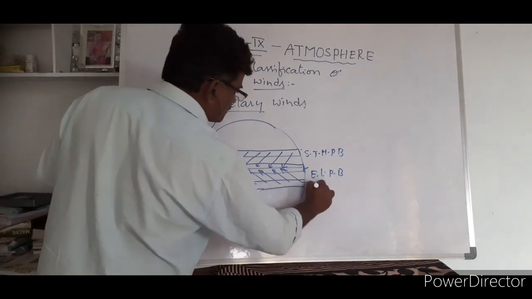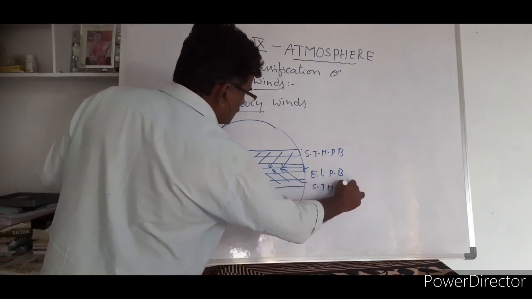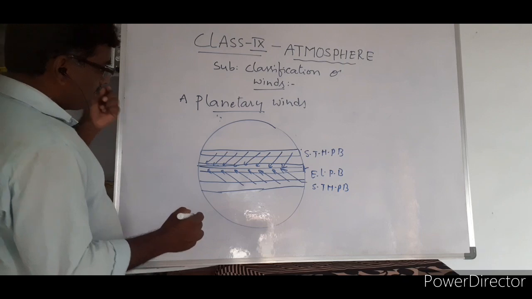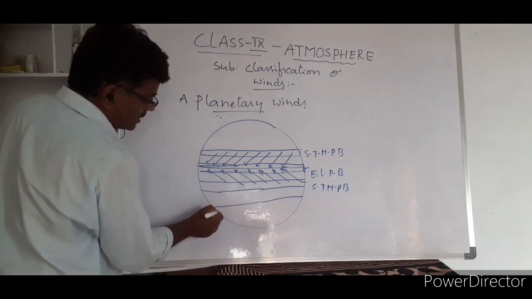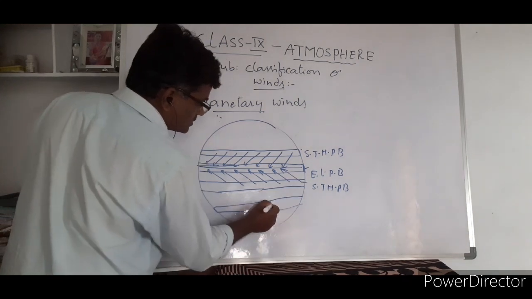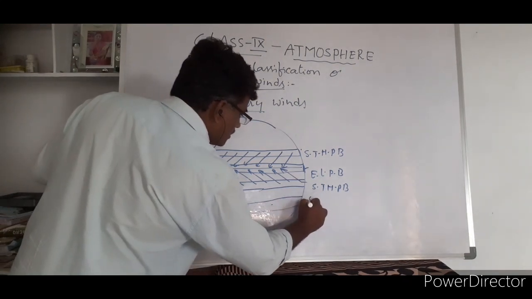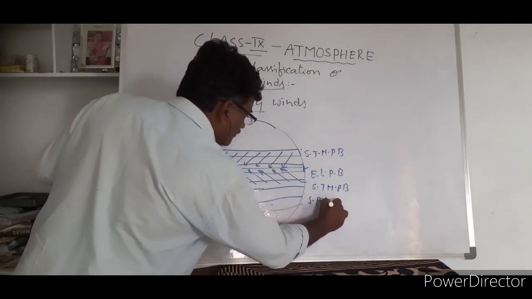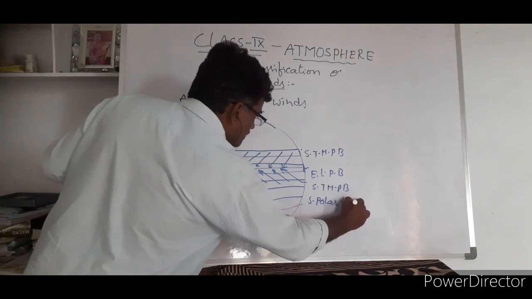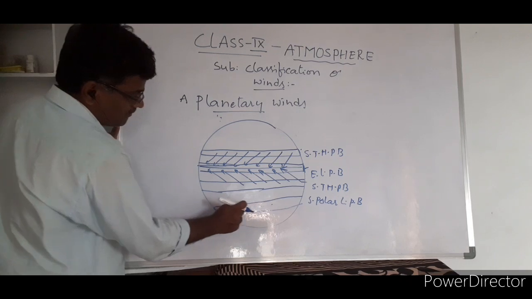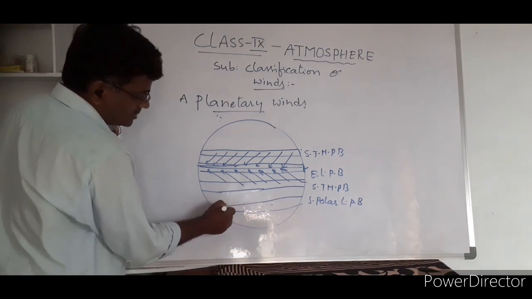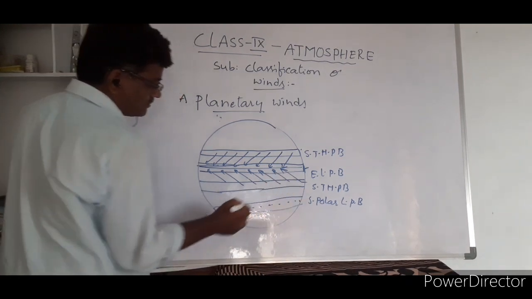And this side also the subtropical high pressure belt, right? And this side, as we discussed in the last video, is called the subpolar low pressure belt.